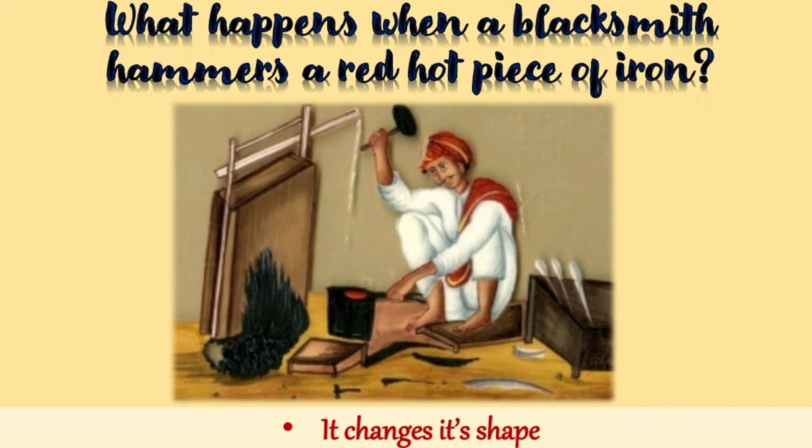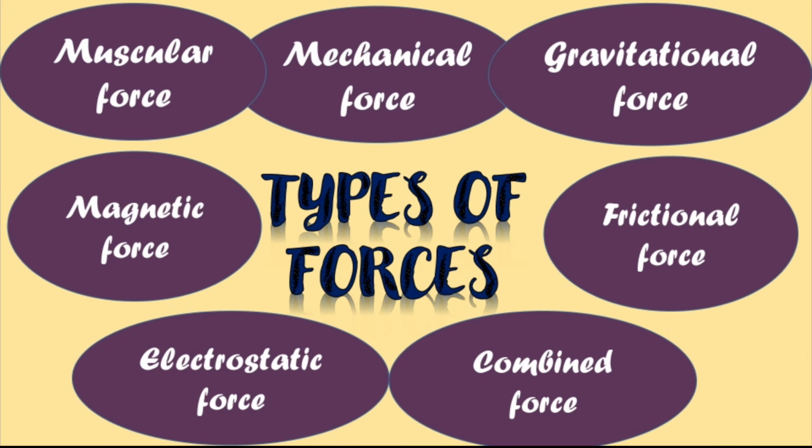Next question is, what happens when a blacksmith hammers a red hot piece of iron? The object changes its shape, right? Hence we conclude that force is necessary to change the shape of an object. There are many types of forces. Which are they? Muscular force, mechanical force, gravitational force, magnetic force, frictional force, and electrostatic force. Let's study one by one in detail.